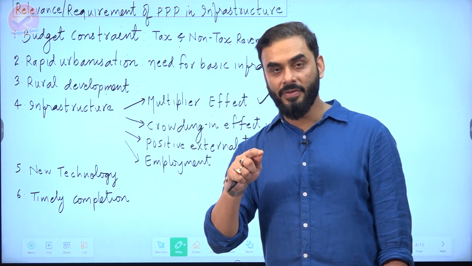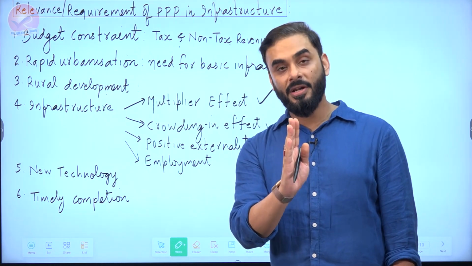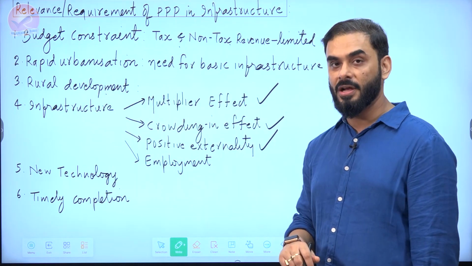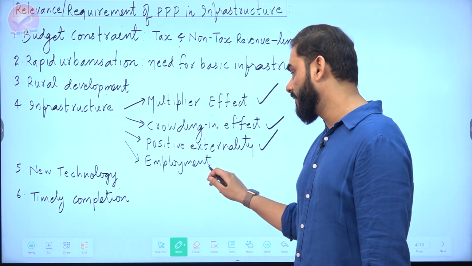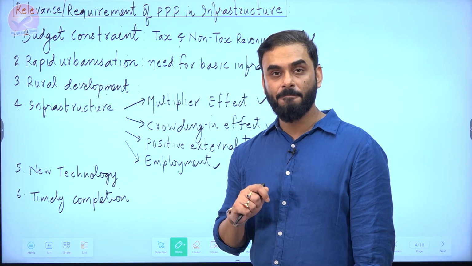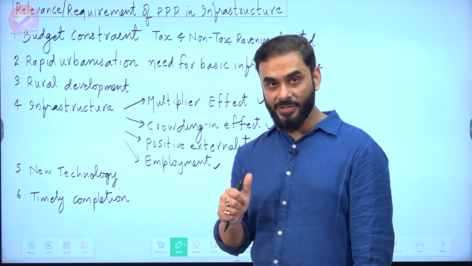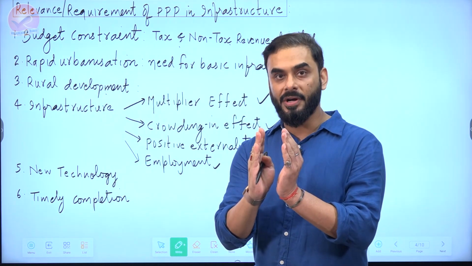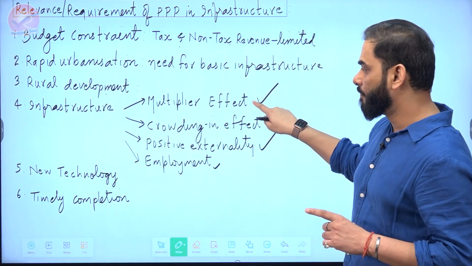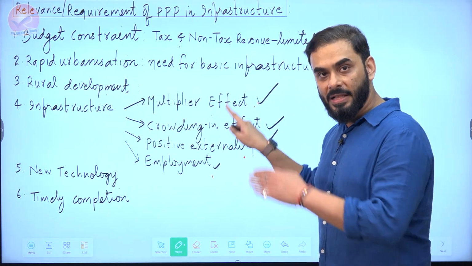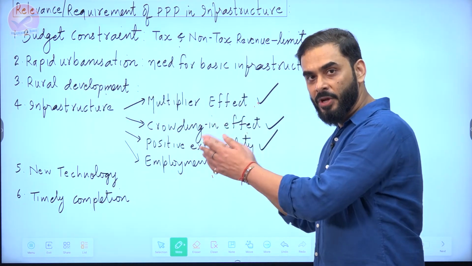When you create infrastructure for one purpose, but some other benefits also happen along with that, that is called positive externality. Plus, if you create infrastructure, it will lead to employment. But to create infrastructure, we do not have sufficient funds, so we need the help of the private sector. So if we create public-private partnership, all these effects, multiplier effect, crowding in effect, positive externality and employment effect, will help India to grow further.